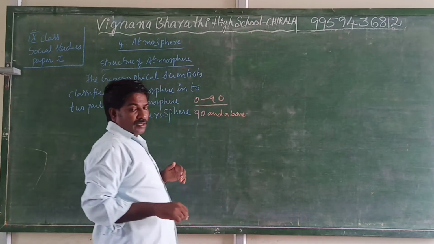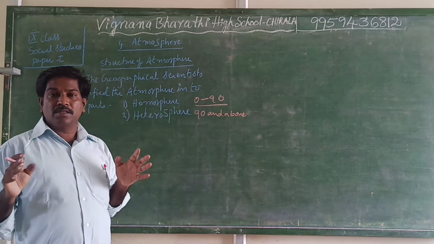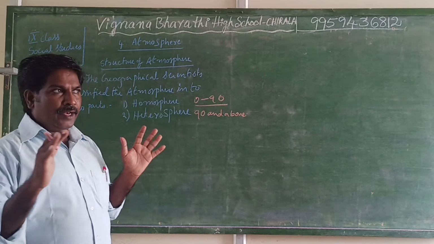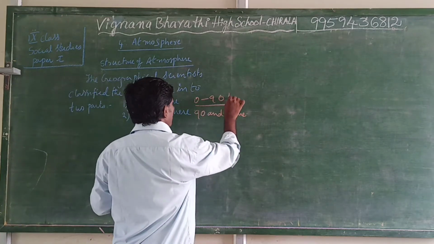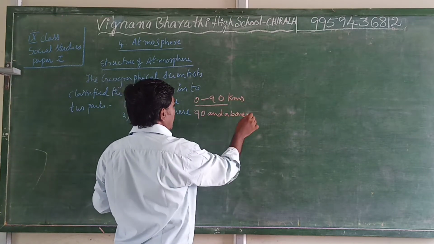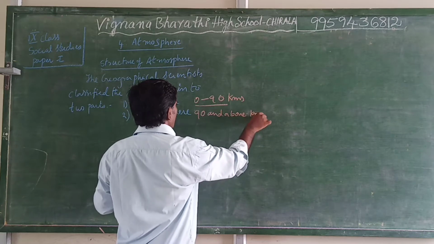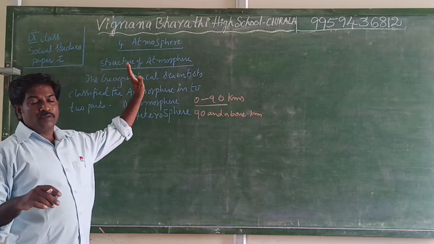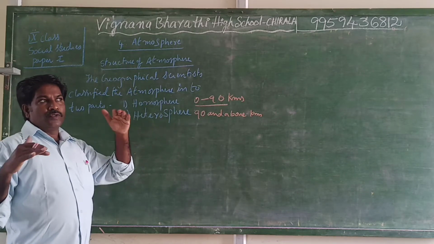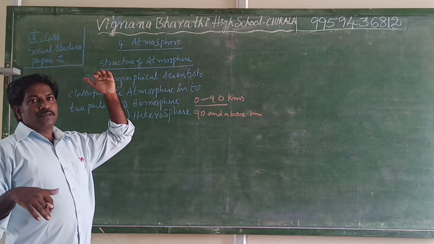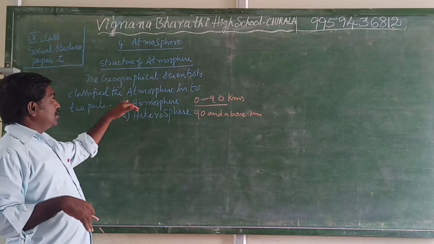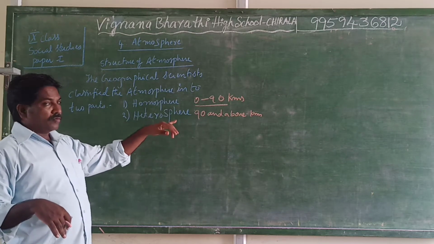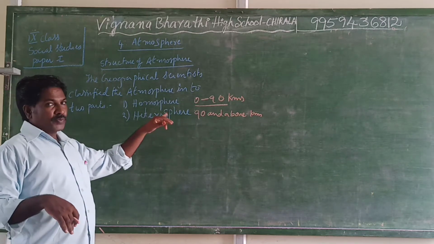According to that, the total atmosphere is divided into two parts. 0 to 90 kilometers height is known as homosphere, and 90 kilometers and above is known as heterosphere.